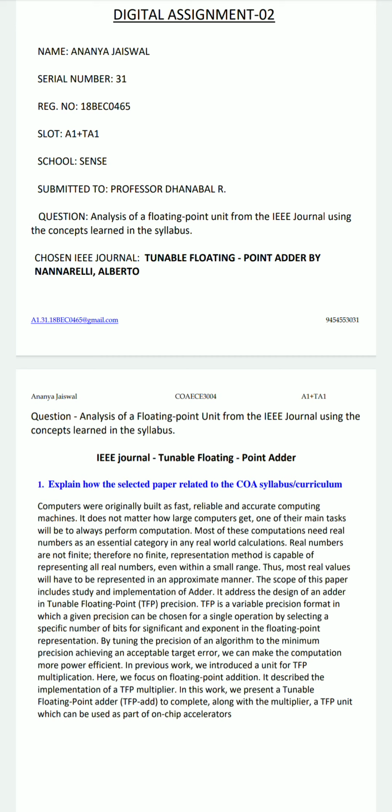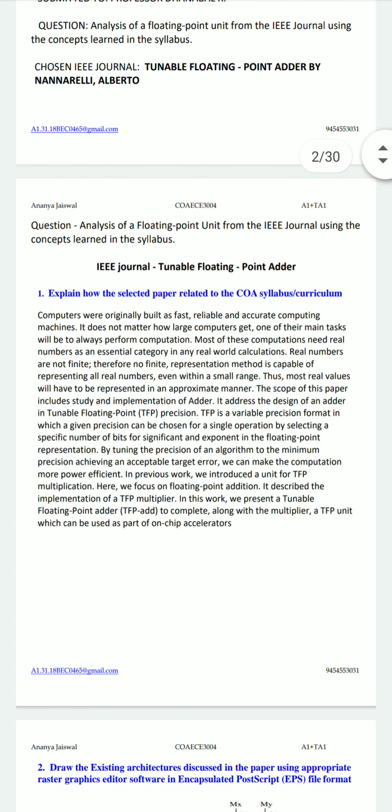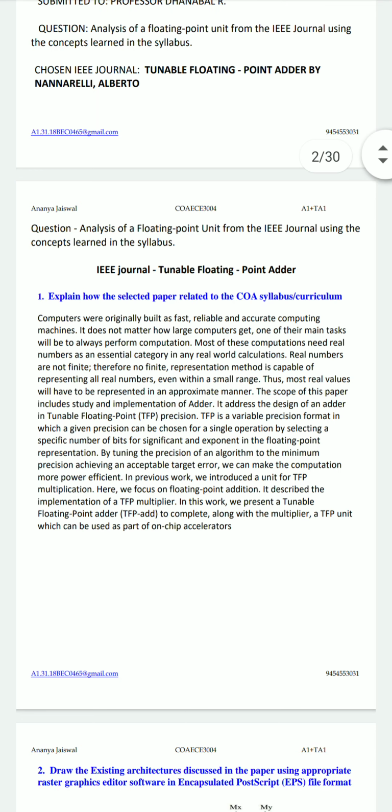My question number 1, to explain how the selected paper is related to the COA syllabus curriculum, goes as follows. Computers were originally built as fast, reliable, and accurate computing machines. It does not matter how large computers get, one of their main tasks will always be to perform computation. Most of these computations need real numbers as an essential category in any real world calculations. Real numbers are not finite. Therefore, no finite representation method is capable of representing all real numbers, even within a small range. Thus, most real values will have to be represented in an approximate manner.